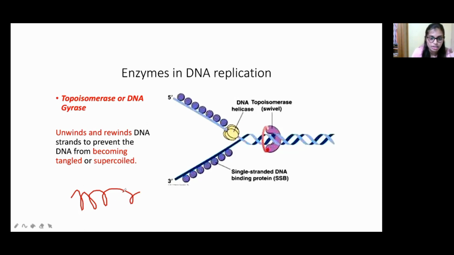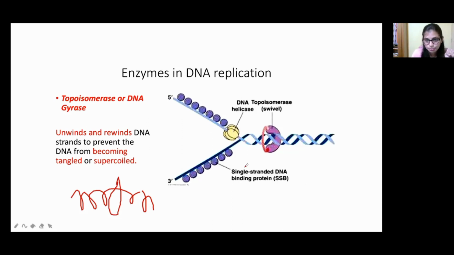So what happened? For example, DNA will tangle. Tangle, for example, like a rope we will twist like this, no? So after that we have to relax that rope. That is done by this enzyme only. Okay, so when topoisomerase comes and acts here, the supercoiling will get relaxed.